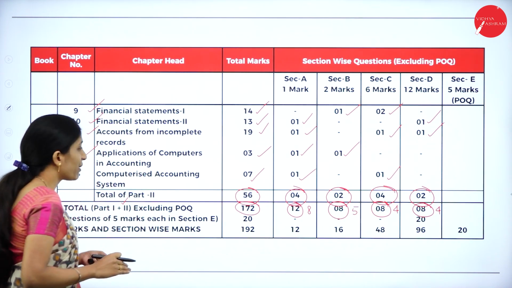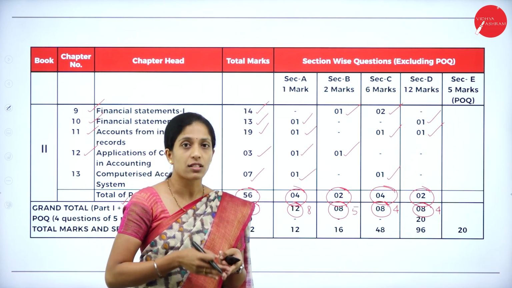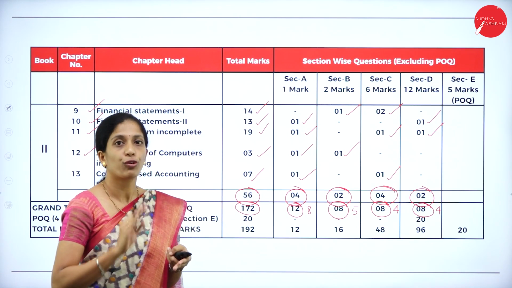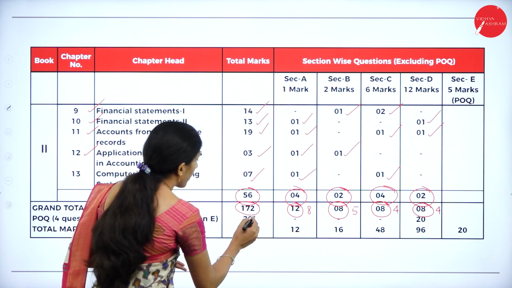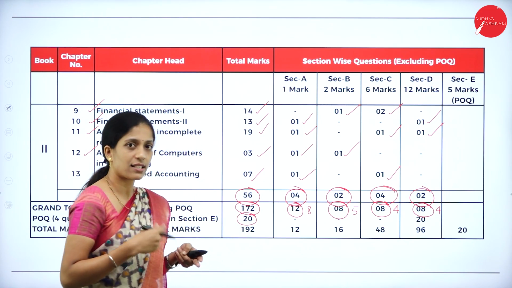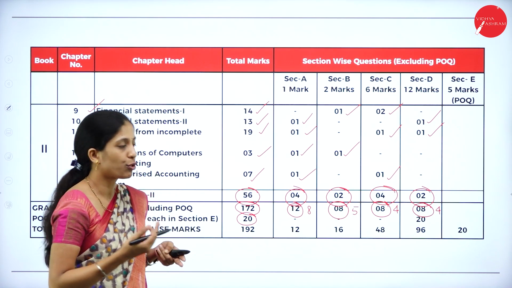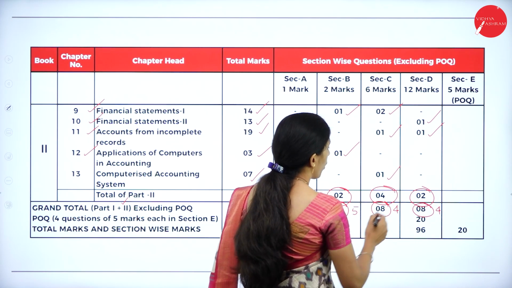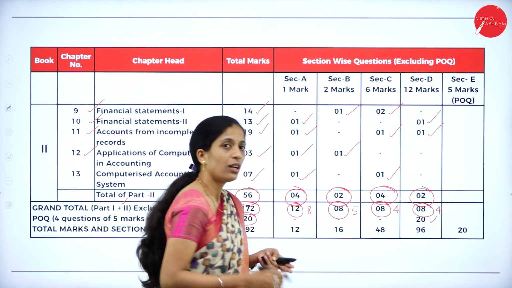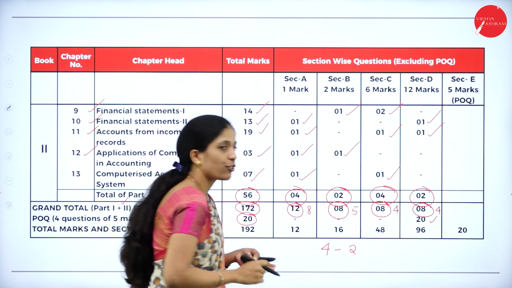Next, coming to POQ, that is 4 questions which carry 5 marks each. In the sense, they will ask you 4 questions out of which you have to answer any 2. So, if they ask 4 questions, it is 20 marks you can get, but you have to write any 2 questions, that is of 20 marks. So, out of 4 POQ questions, you answer any 2.